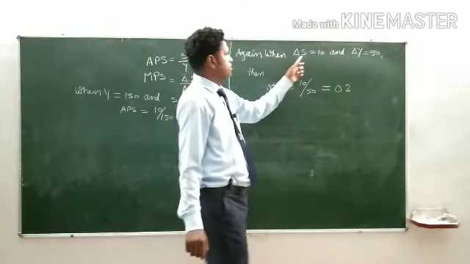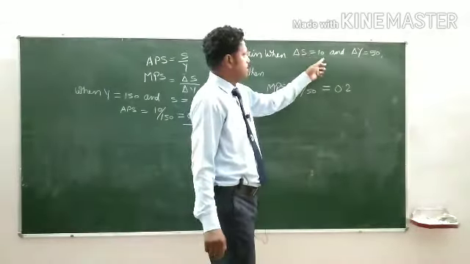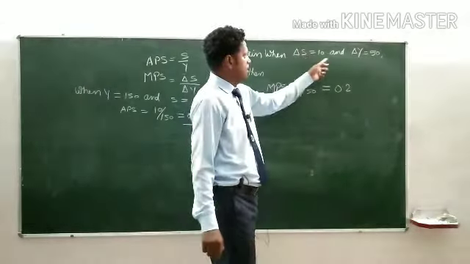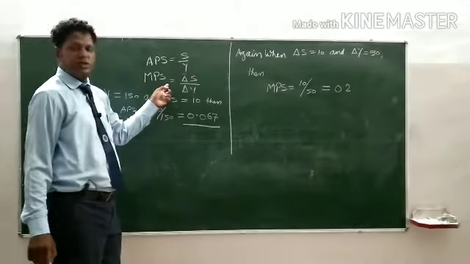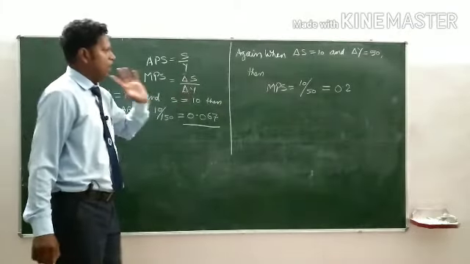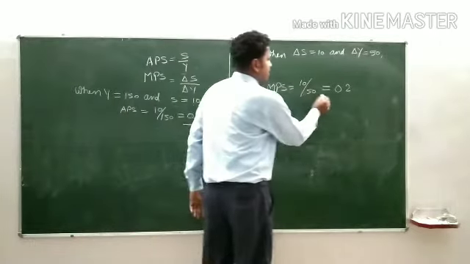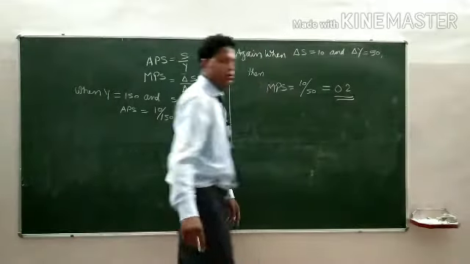Again, when change in S, delta S, is 10 and delta Y, the change in income, is 50, MPS equals delta S upon delta Y, which is 10 by 50, equal to 0.2.